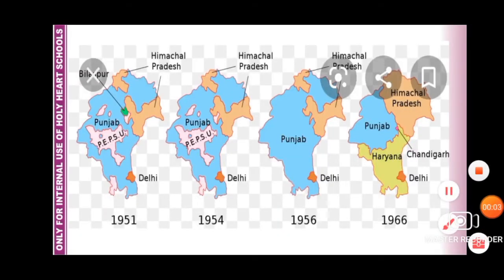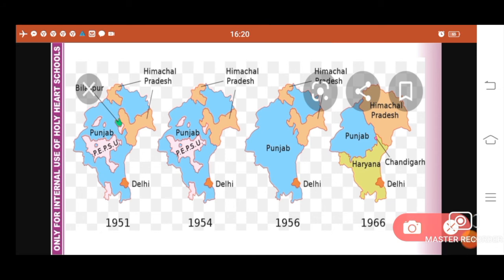Students, this map clearly depicts the full story of reorganization of Punjab from 1951 to 1966. In 1951, you can see here in this map the sky blue color depicting Punjab, the pink color depicting Patiala and East Punjab State Union, that is PEPSU. And here you can see Bilaspur, which was made a part of Himachal Pradesh in 1951.